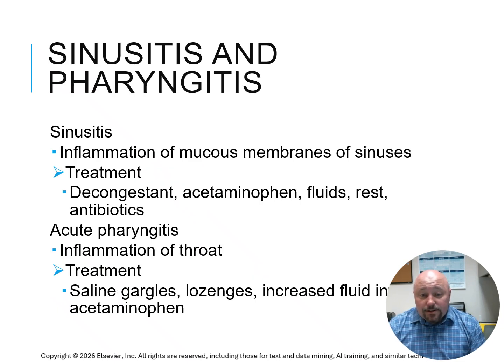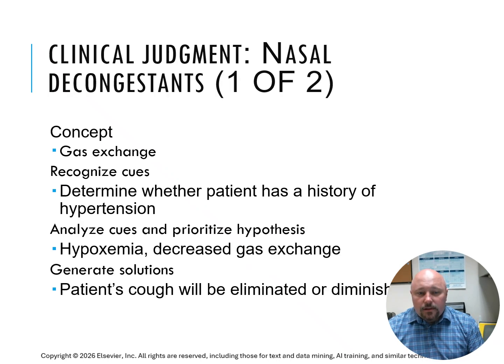Sinusitis and pharyngitis. Sinusitis is inflammation of the mucous membranes of the sinuses, treated with things like decongestants, acetaminophen, fluids, rest, and antibiotics. Pharyngitis is inflammation of the throat, sore throats, treated with things like saline gargles, lozenges, and increased fluids. Before giving these decongestants, we want to determine whether the patient has a history of hypertension and keep a careful eye again on hypoxemia and decreased gas exchange.